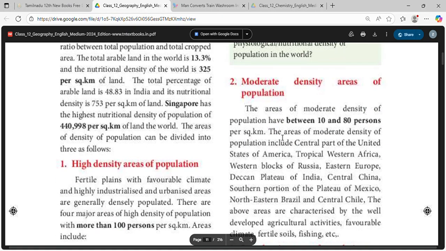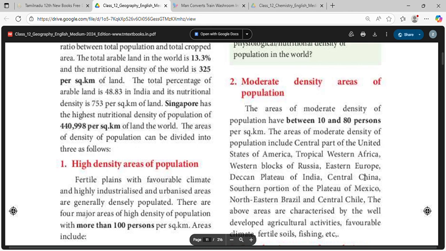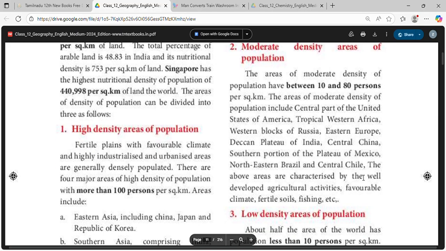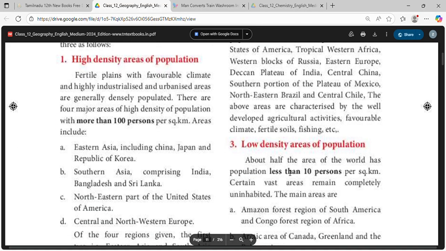Moderate density areas have a population of 10 to 80 persons per square kilometer. Areas of moderate density include central United States of America, tropical Western Africa, western parts of Asia, Eastern Europe, Deccan Plateau of India, central China, southern portion of Plateau of Mexico, northeastern Brazil, and central Chile. They are characterized by well-developed agricultural activities, favorable climate, fertile soils, fishing, etc.